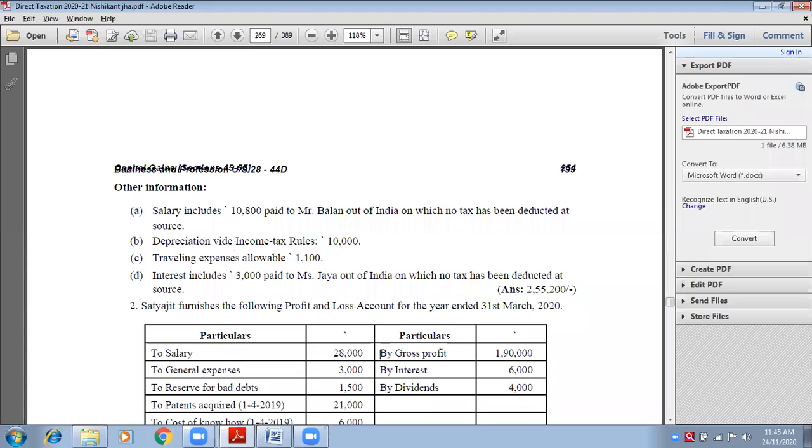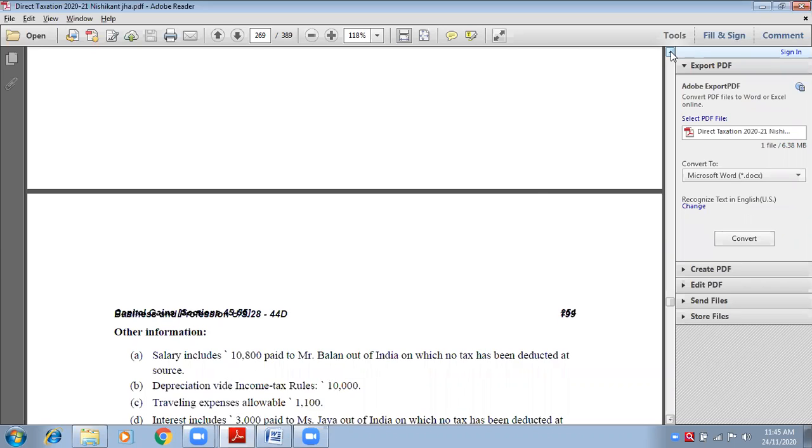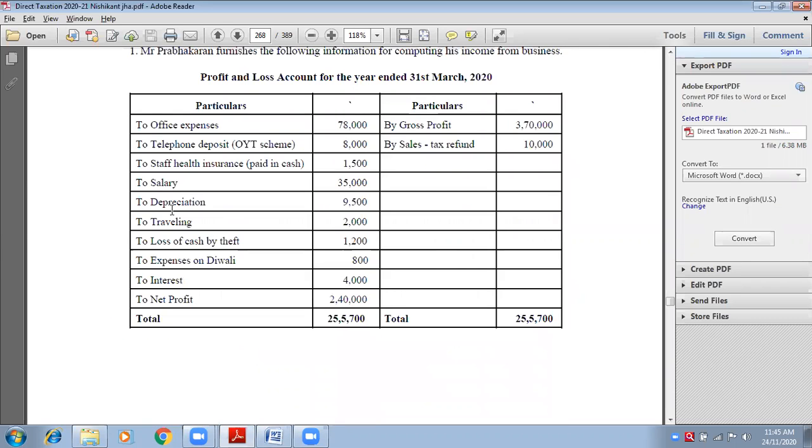Next, depreciation as per income tax rules, 10,000. Depreciation as per income tax rules means according to income tax act rules, depreciation allowable is 10,000. When it is allowable 10,000, then you have to disallow the depreciation which is given in the PNL.